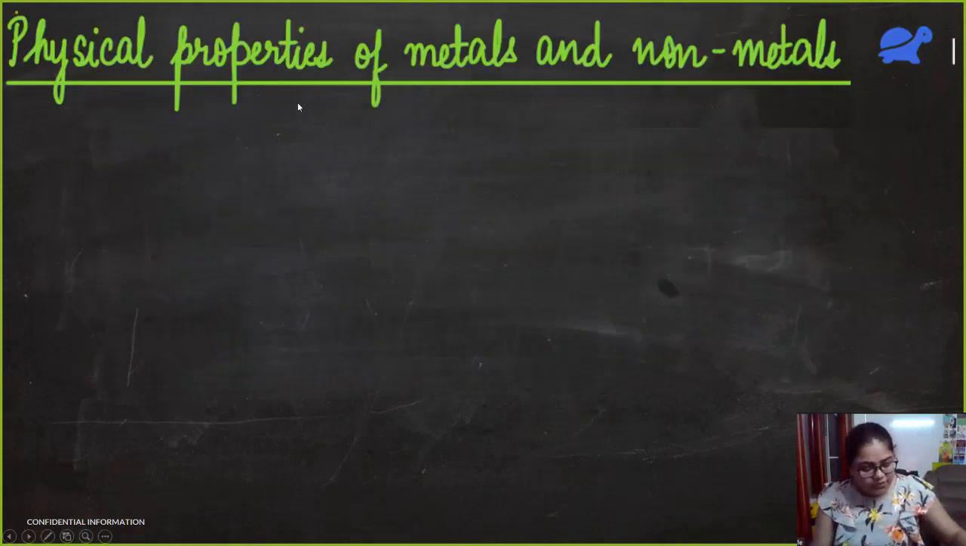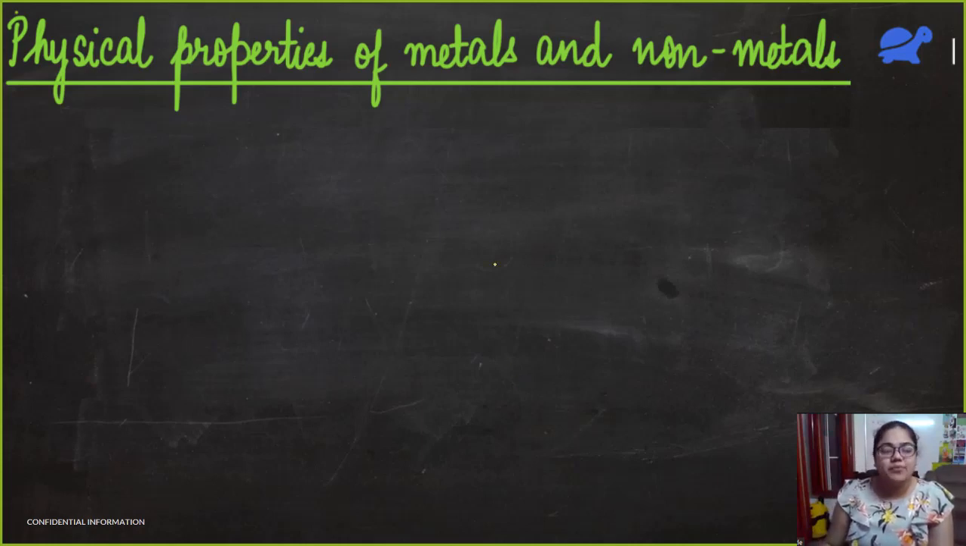We'll talk about some of the physical properties of metals and non-metals. First of all, what do we mean by physical properties? There are two types of properties, no? Physical and chemical. So what do we mean when we say physical properties?